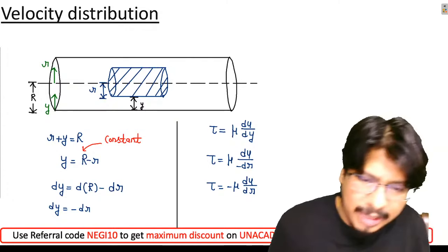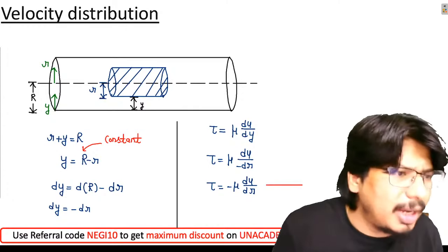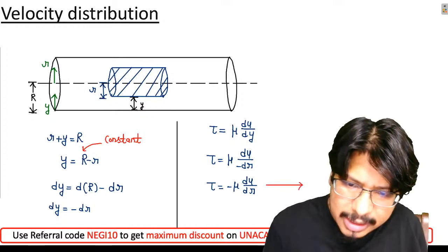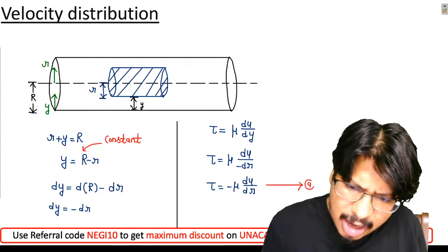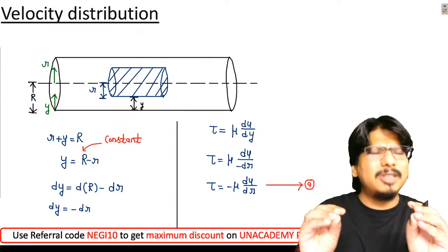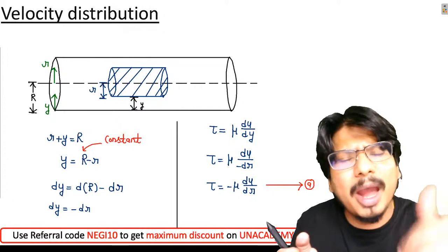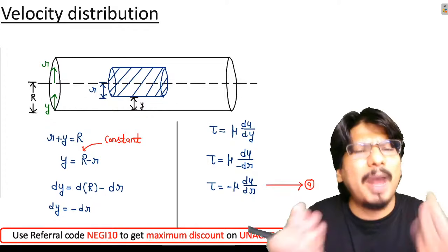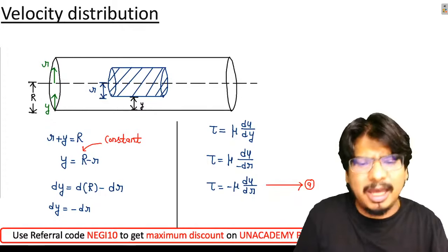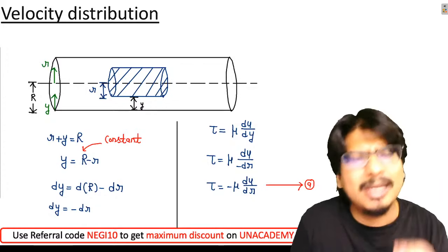Please observe carefully. मान लीजिए ये जो है ये equation number A है बेटा. This is the formula of shear stress which I am getting from the basic knowledge. Tau is equal to mu du by dy, and dy is equal to minus dr. So when I am substituting there, tau is equal to minus mu du by dr.